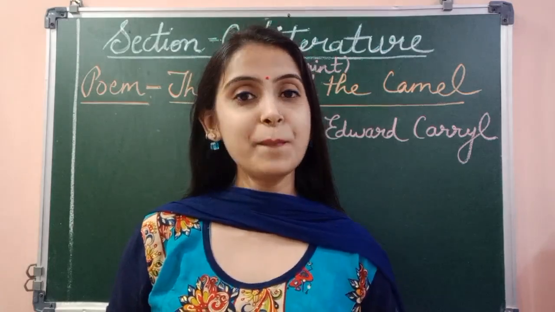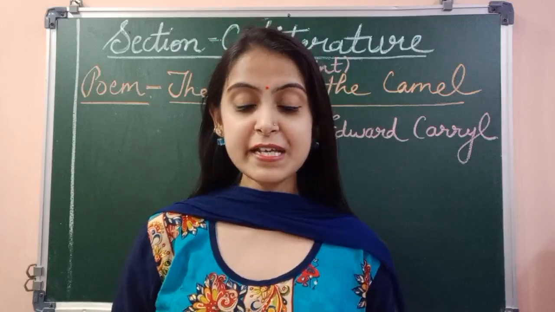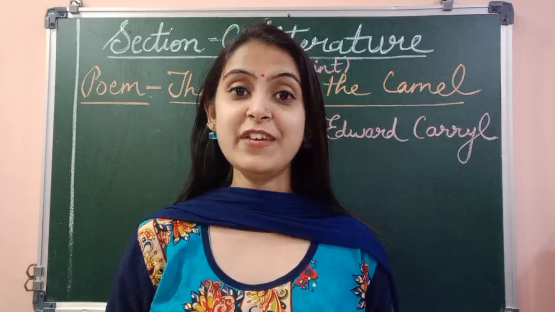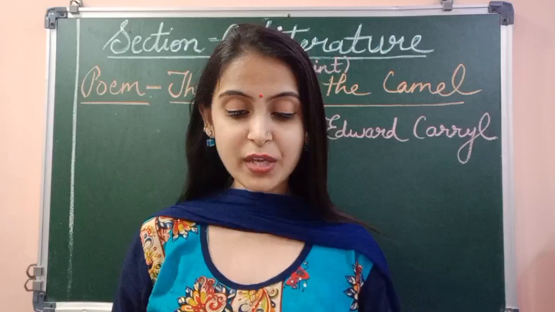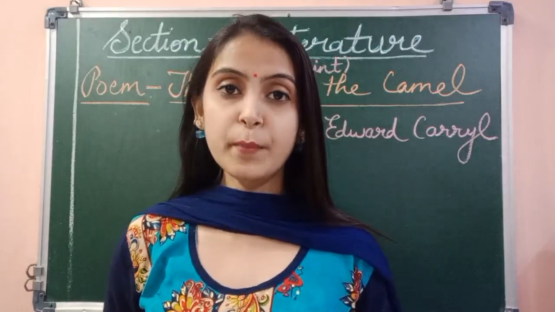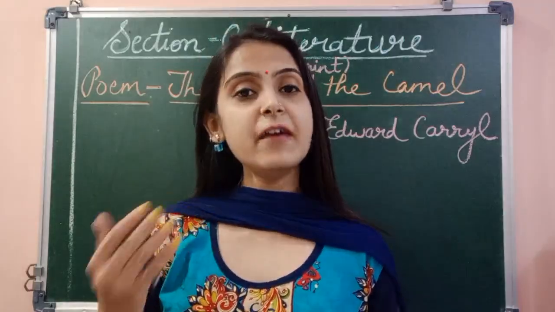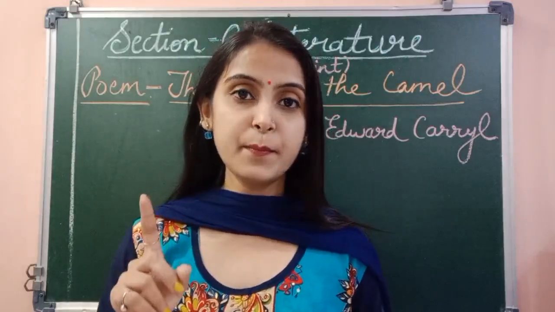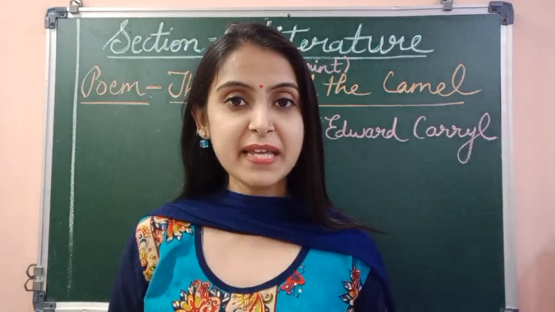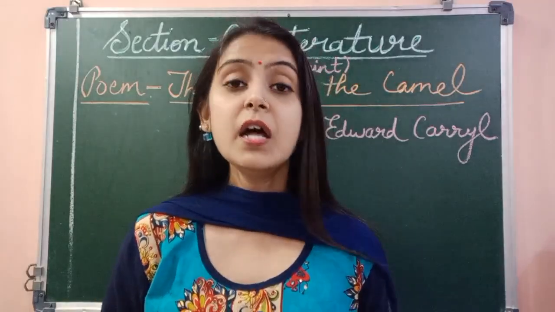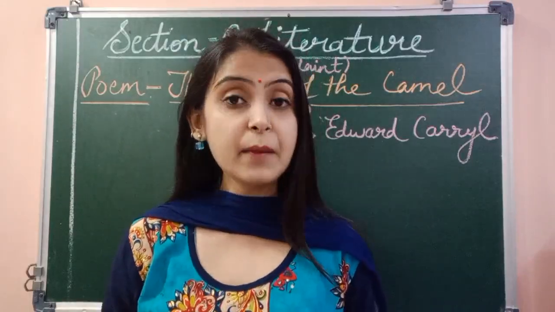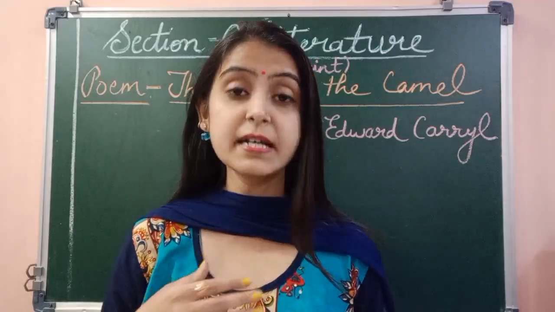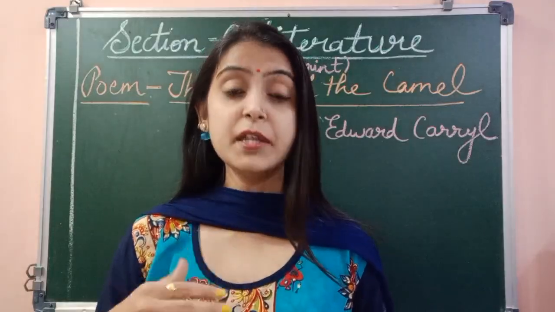Now, open your books on page number 39 so that we can read the poem and get to know about the complaints that the camel makes. Okay, now in this poem, there are 5 stanzas and in every stanza, the camel makes one complaint, right? So there are 5 complaints that are made by the camel. Now the question is, who is the camel complaining to? The camel is complaining to the readers. The camel is complaining to us, the people who are reading this poem, right?